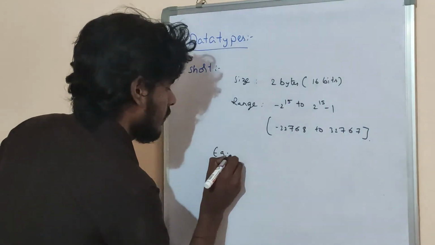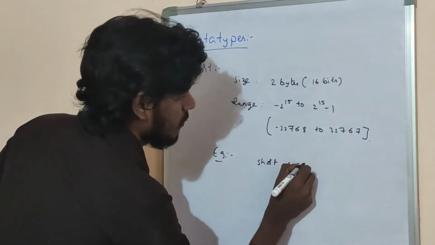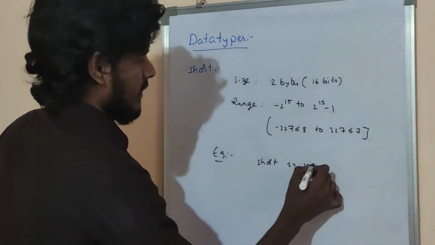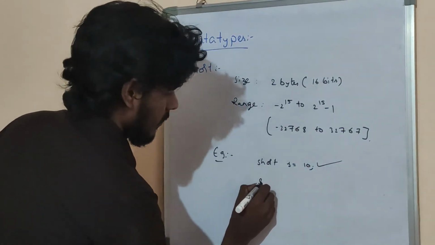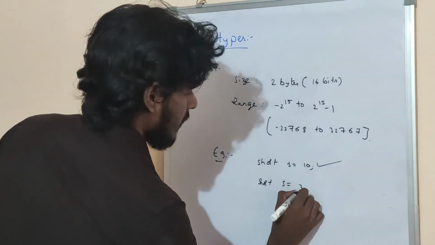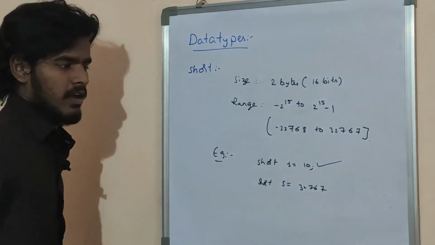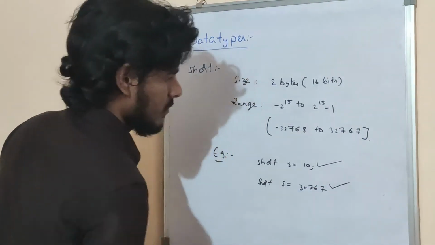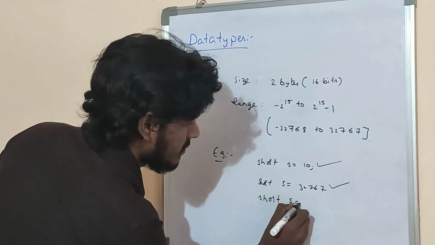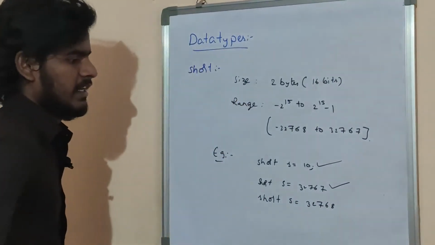See the example. Okay, short s is equal to 10. Is it valid or not? Okay, it's valid. Short s is equal to 32767. Is it valid or not? Okay, it's also valid. Short s is equal to 32768. Is it valid or not?